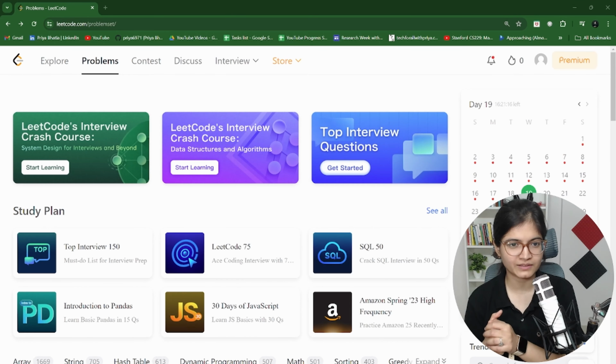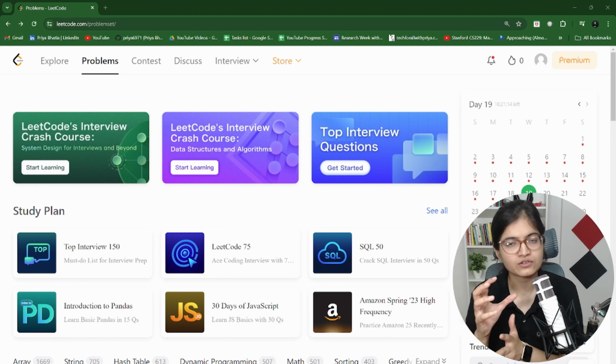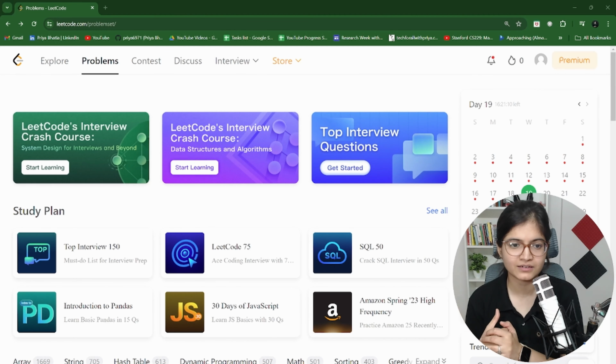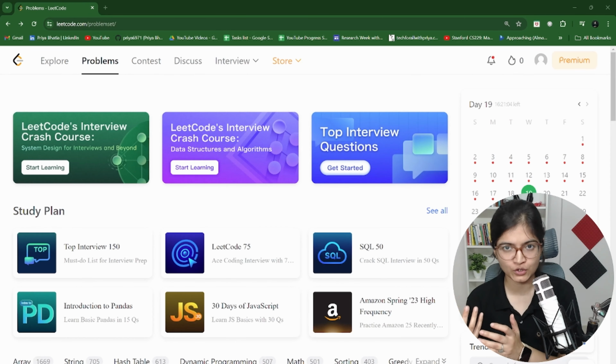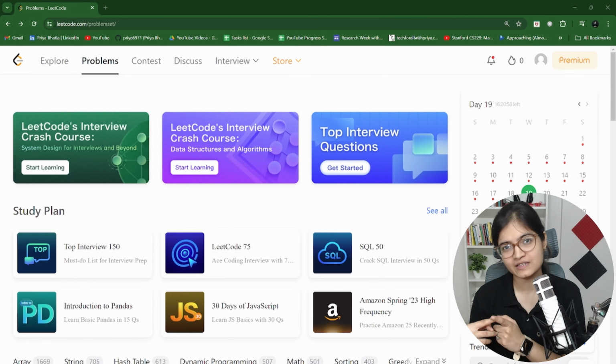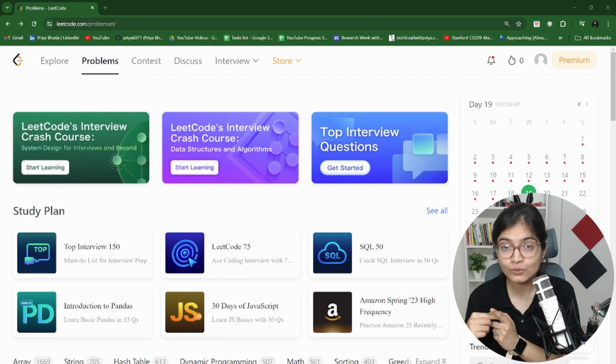Initially, this platform was designed just with a focus on DSA, but now as advancement is coming up, as people are focusing more on AI and data science, they have launched a few more things on top of this platform, where you can see system design is there, machine learning frameworks interview questions are there, SQL specific questions are there, and that's why I really like this platform.